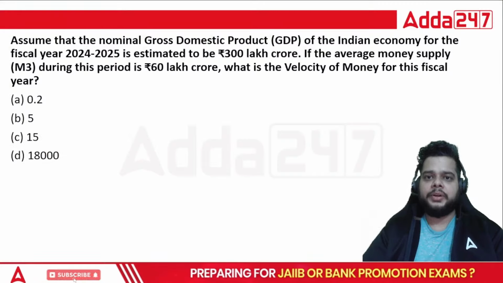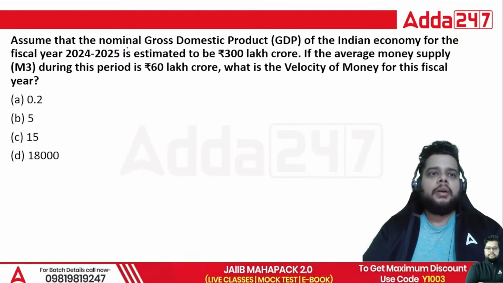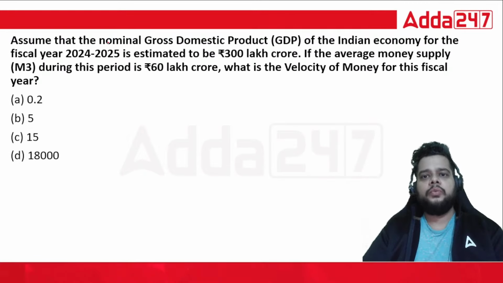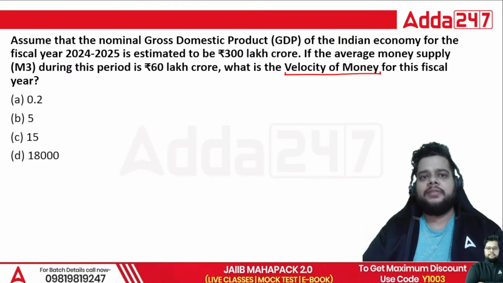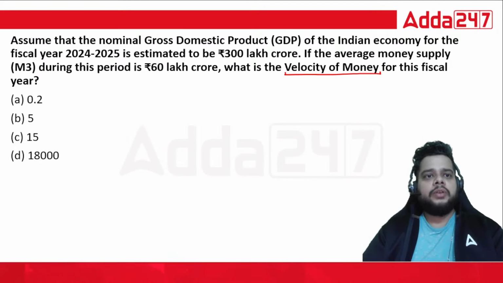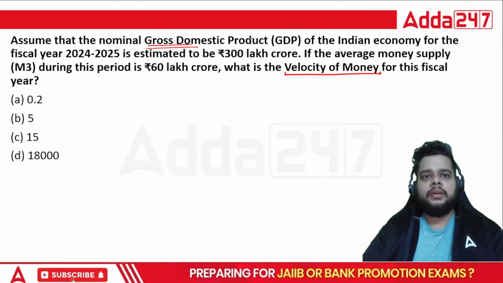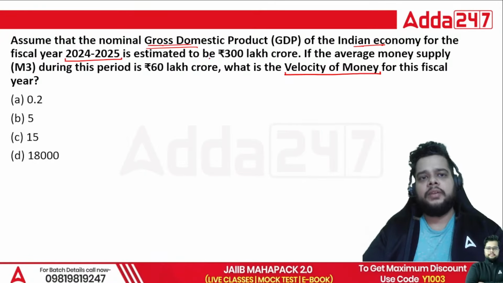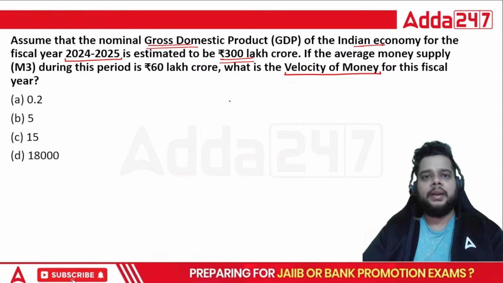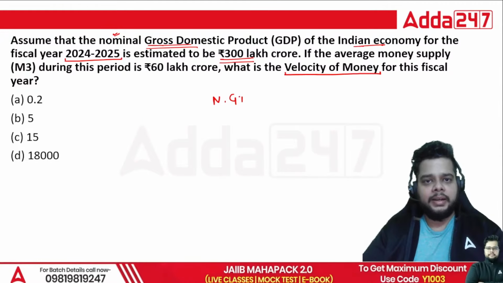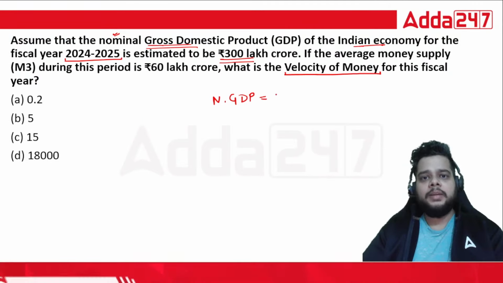Okay, next question. Here you will be asked about the velocity of money, how quickly the money moves between the various components of an economy. Assume that the nominal GDP, gross domestic product, of the Indian economy for the fiscal year 2024-25 is estimated to be 300 lakh crore. So the GDP number is provided to you. That is the nominal GDP, factoring in inflation.